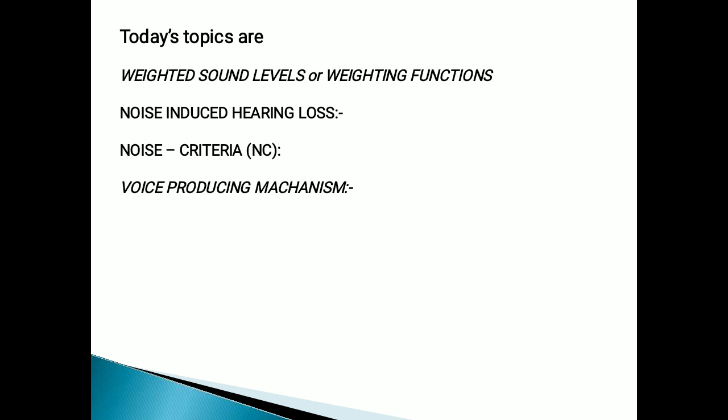If background noise has no effect upon the useful sound signals, that is noise criteria. We defined these noise criteria for various structures or spaces.